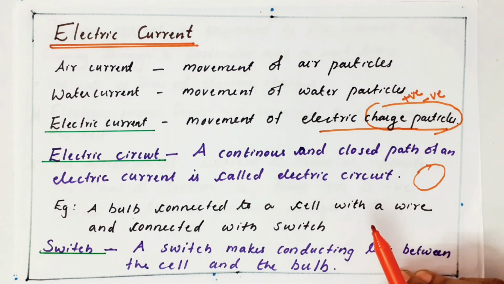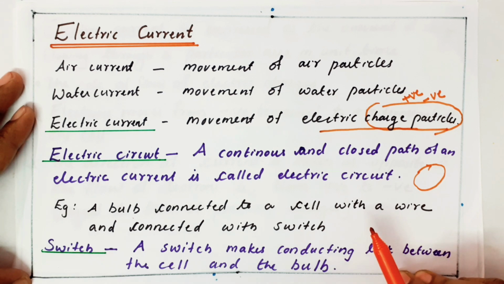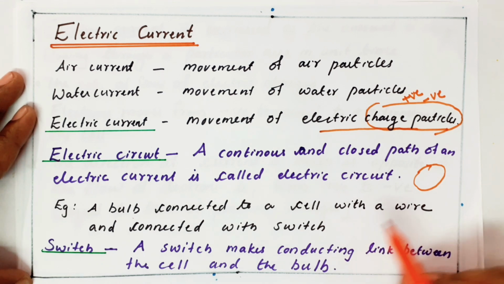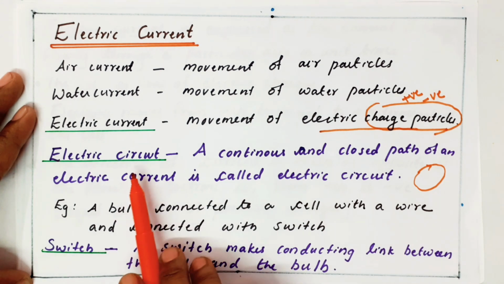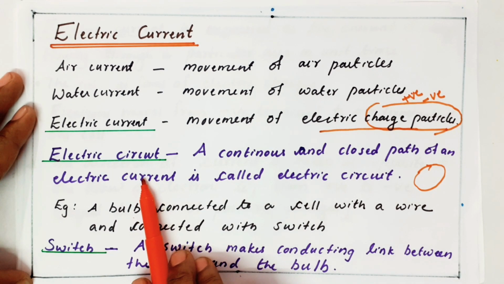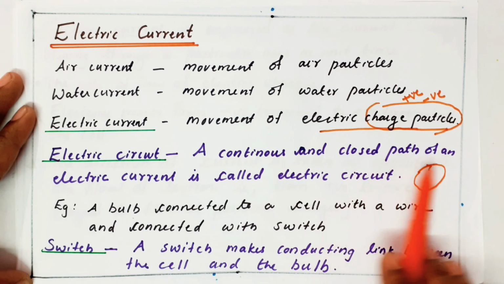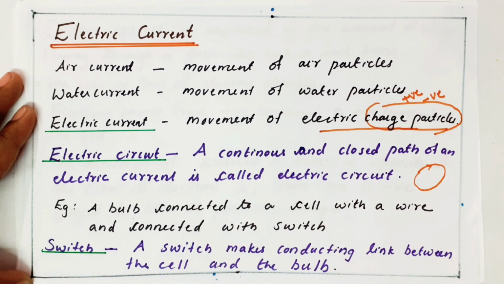You take a cell and connect a very small bulb, like a torch bulb. Take a wire and connect it to the cell, then to a switch and then to the bulb. You can see that if the current flows, the bulb will glow. So what is that path? That continuous closed path I term a circuit. Clear? A continuous closed path of an electric current is called an electric circuit.